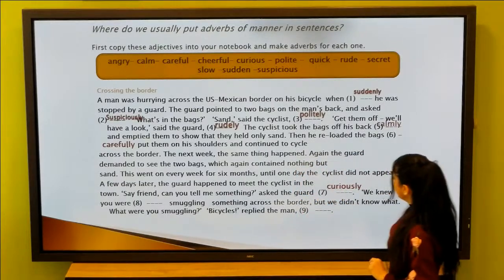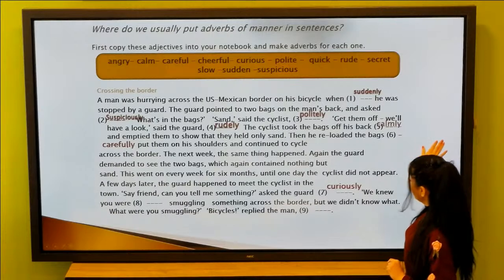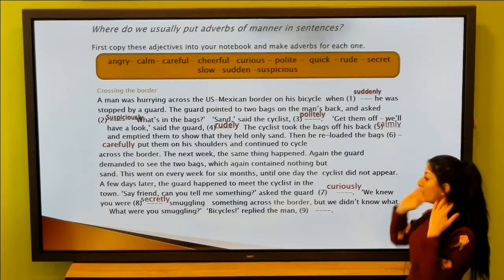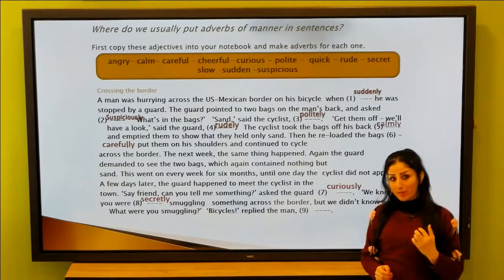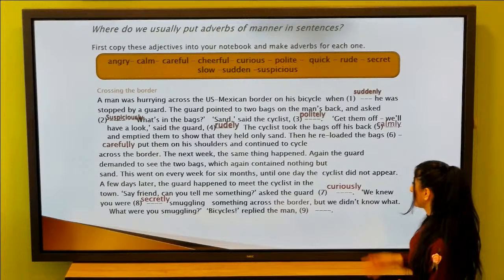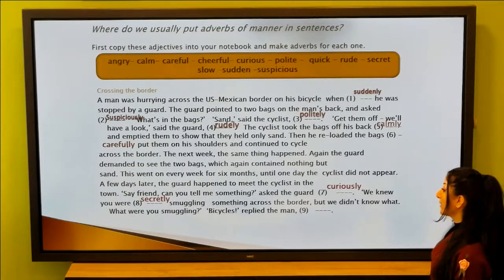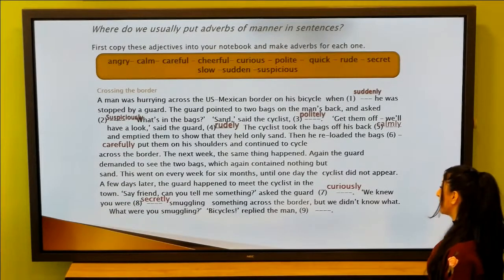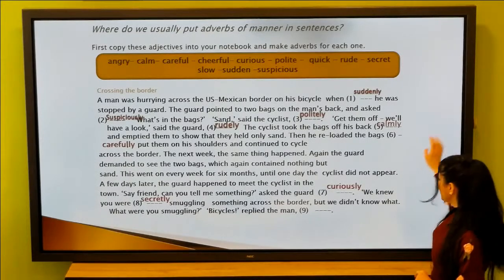You were smuggling secretly, because when you are smuggling something, you take it in a secret way, secretly, across the border, but we didn't know what you were smuggling. Bicycles, replied the man cheerfully. Okay?